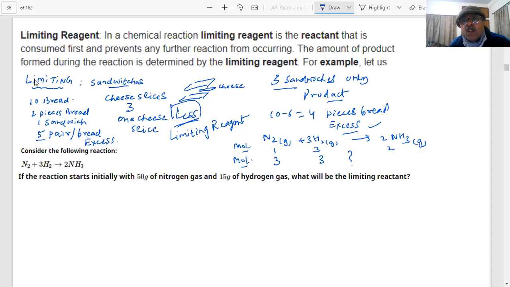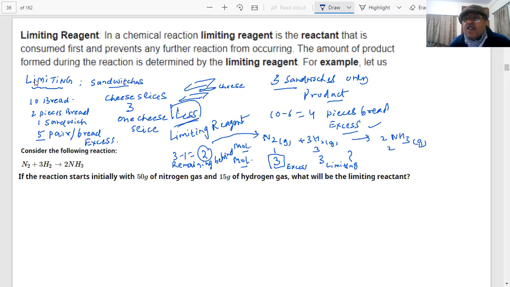As per the mole ratio, 3 moles of hydrogen needs 1 mole of nitrogen, and you have 3 moles of nitrogen, so you have it in excess. And hydrogen is the limiting reagent. That means after the reaction is complete, 3 moles of hydrogen will consume 1 mole of nitrogen, and 3 minus 1, 2 moles of nitrogen will be left. How much will remain in the reaction? 2 moles, because this was in excess.